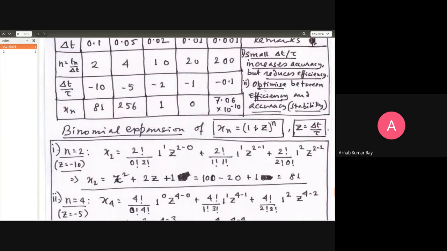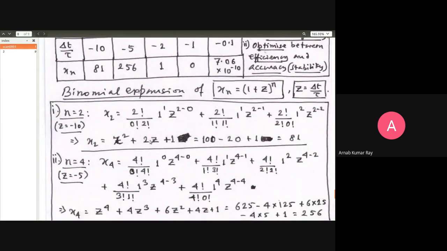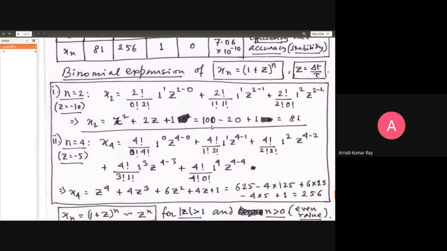If you do a binomial expansion of this thing, the most dominant term for minus 10 and 2 is z squared. The others are small. You can see z squared will give you 100, then the 2z will give you minus 20, and this will give you 1. (1 + z)^2 is 1 + 2z + z squared. That is what it is, just algebra. So the dominant contribution comes from the highest power. Highest power is 100, and the actual result is 81. So 100 is close enough to 81. The most contribution has come from the most dominant power.